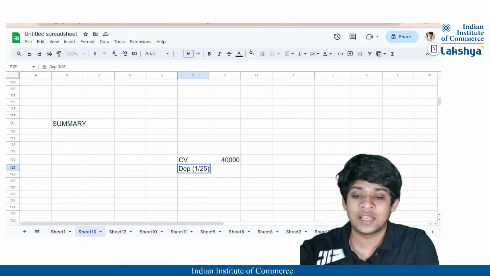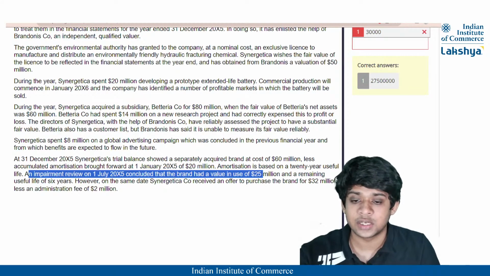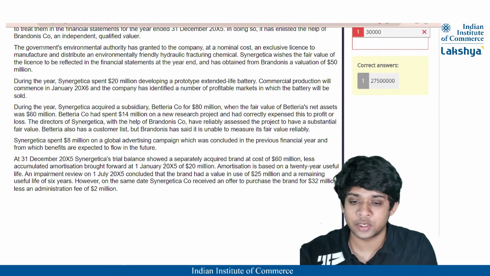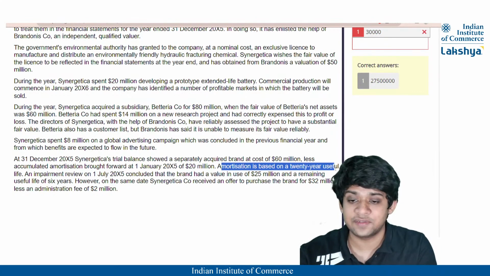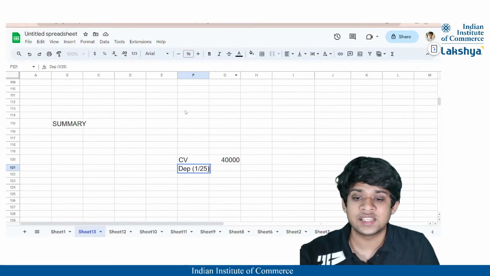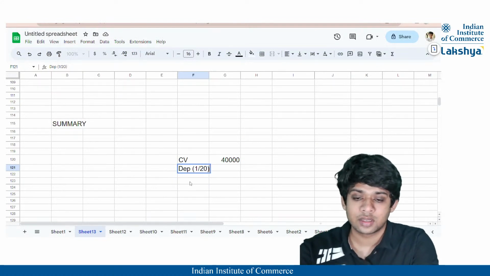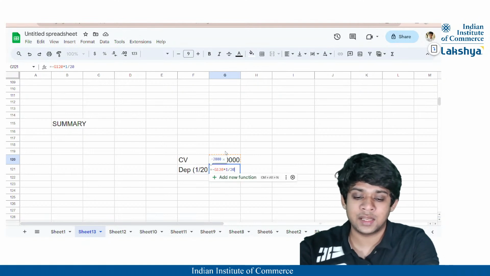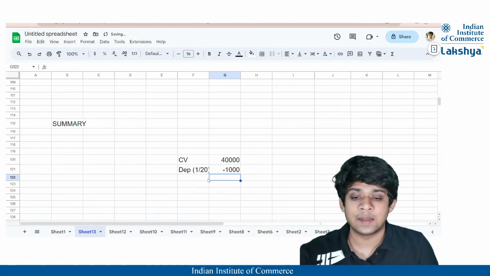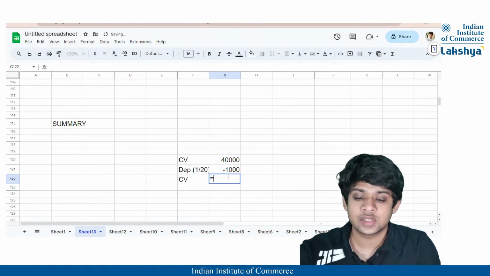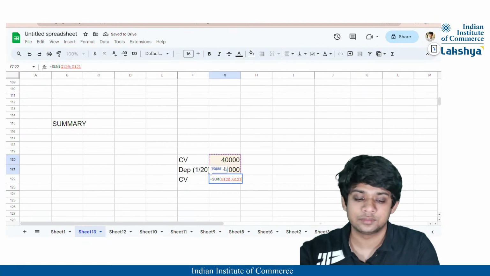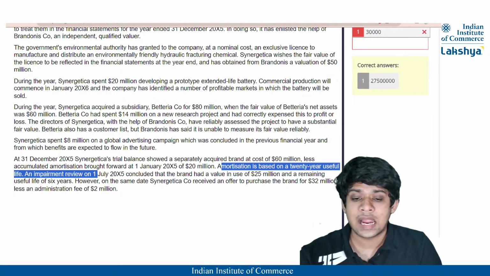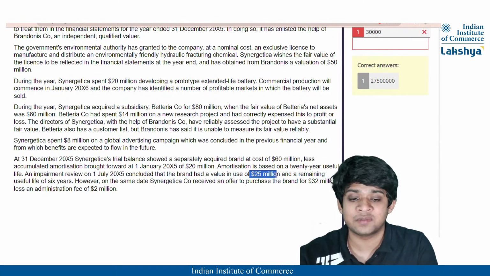And for that, the useful life is, I guess, 25 or 20 years. Yeah, 20. Yeah, less amortization. Yeah, 20 years useful life. And the depreciation is charged till 1st July, right? Because on 1st July there is a review. So only 6 months of depreciation is to be charged, right? Into 6 by 12. So it will be nothing but 40,000 into 1 divided by 20 into 6 divided by 12. So the depreciation is 1000 and thus the carrying value is going to be 39,000, correct? So the carrying value is 39,000 and on that date the value in use, guys, is 25 million, right?